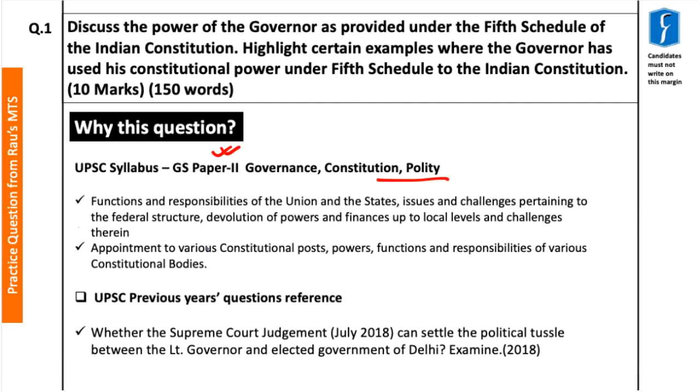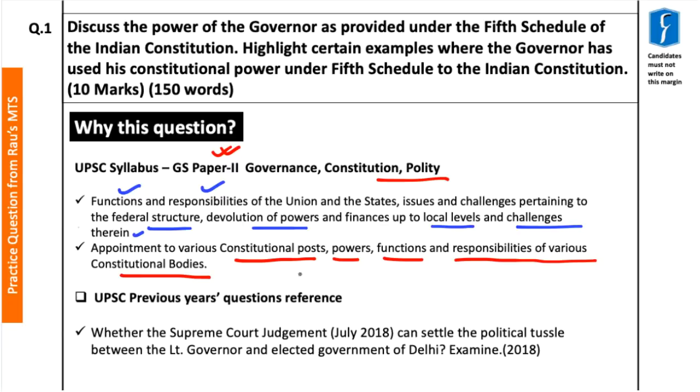Now, diving deeper into the UPSC syllabus, it says functions and responsibilities of the union and states, as well as issues and challenges pertaining to the federal structure, devolution of powers and finances up to the local levels, as well as challenges therein. And next, it says appointment to various constitutional posts, powers, functions, and responsibilities of various constitutional bodies.